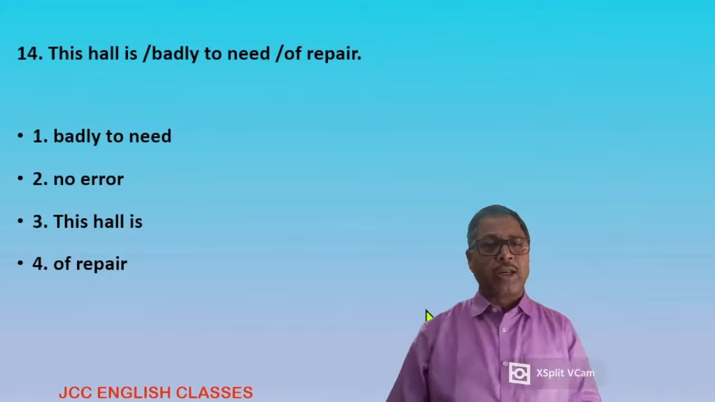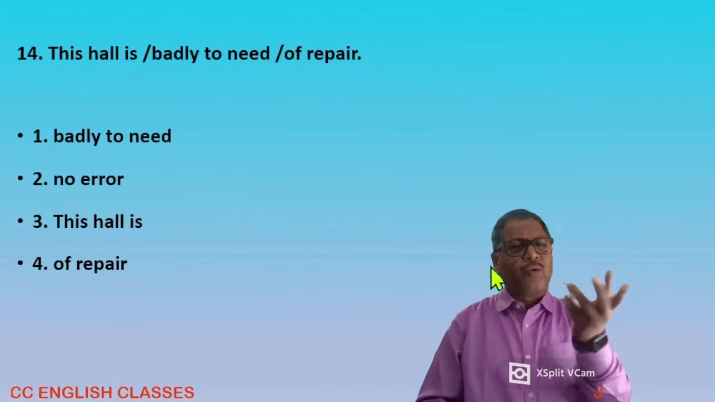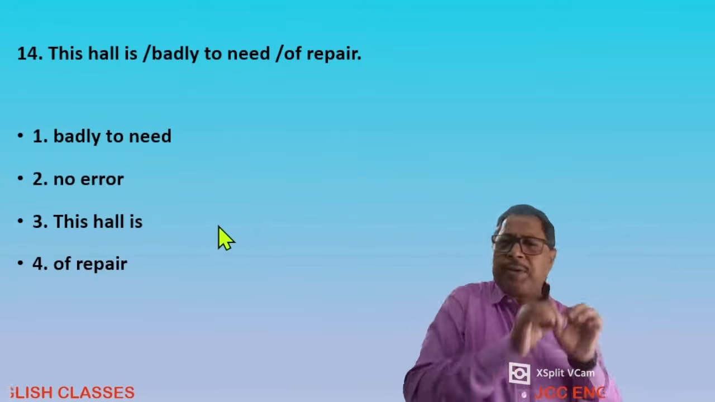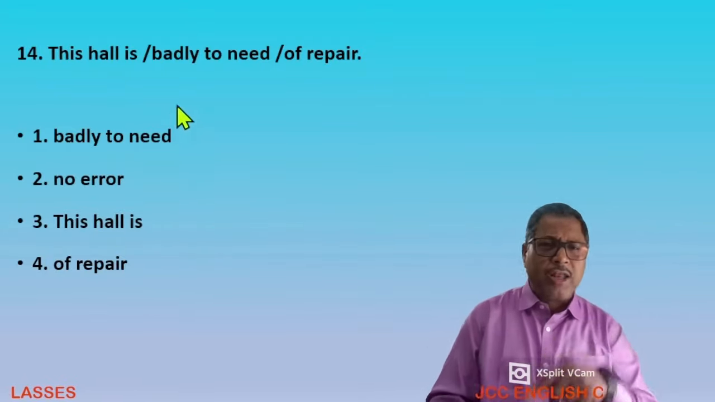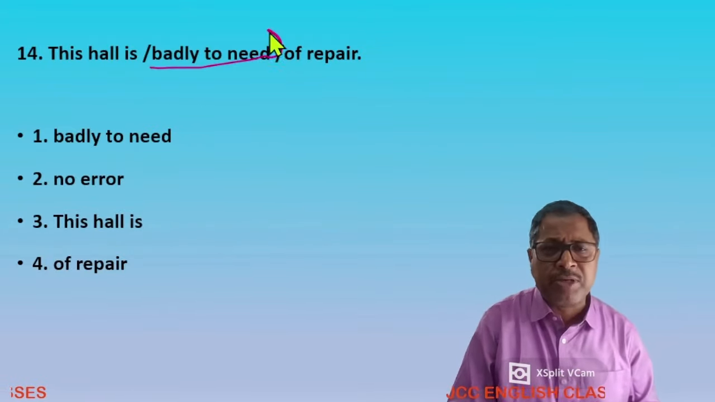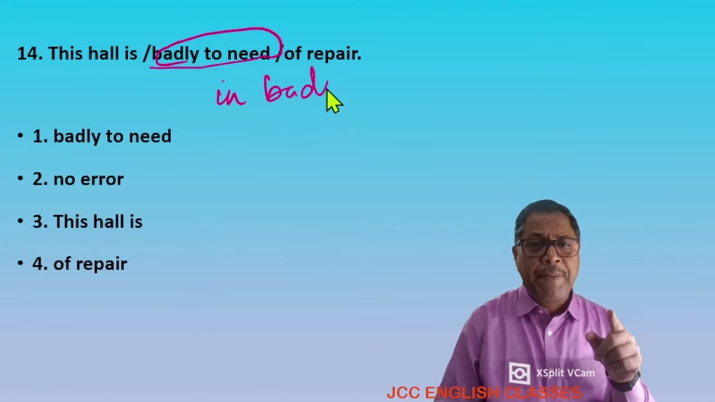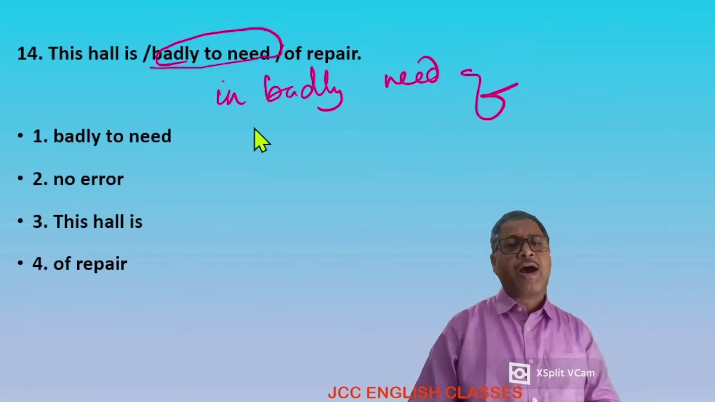Question number 14. The hall is badly to need a prepare. What type of sentence is it? The hall is badly to need. This type of sentence I have never seen in my life. Never ever seen in my life. There is a mistake. The hall is in badly need of repair.